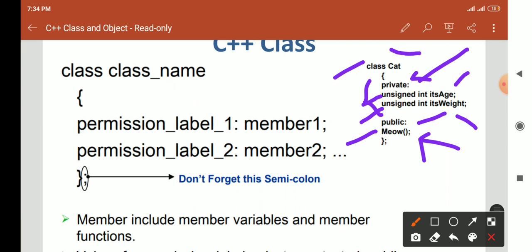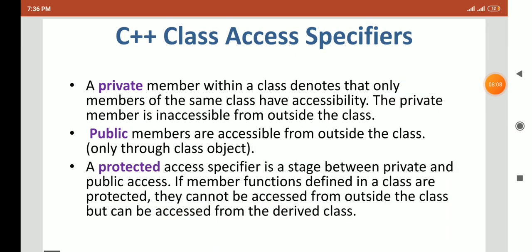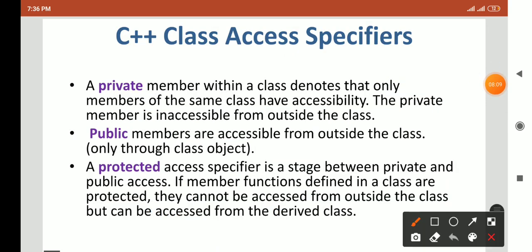The syntax is the same. First you define the class keyword, then the class name, then an open curly bracket, then use the access specifier private, public or protected, and then you can use methods. A class contains variables and methods. Now we are going to understand what access specifiers are present in C++.